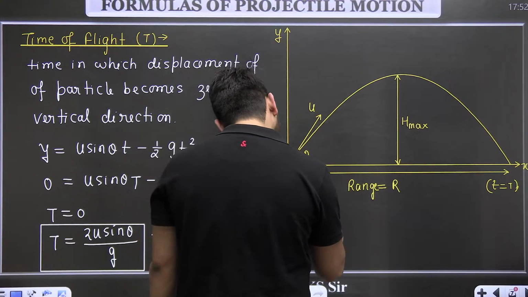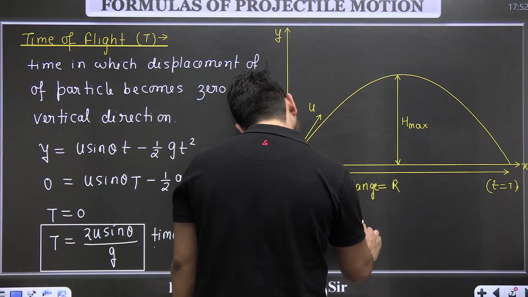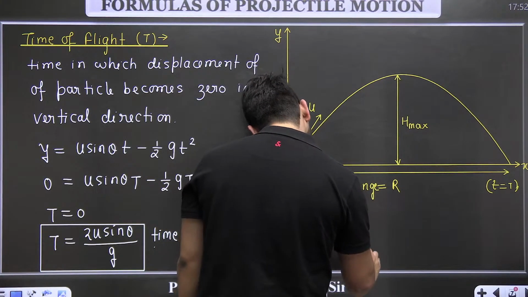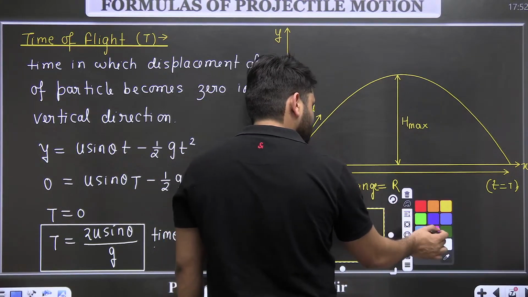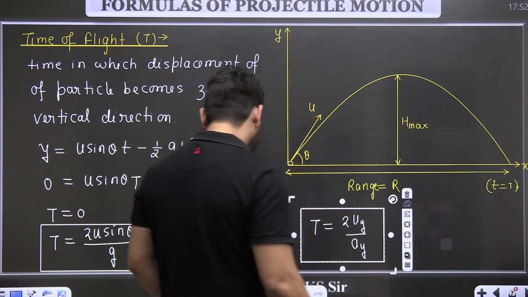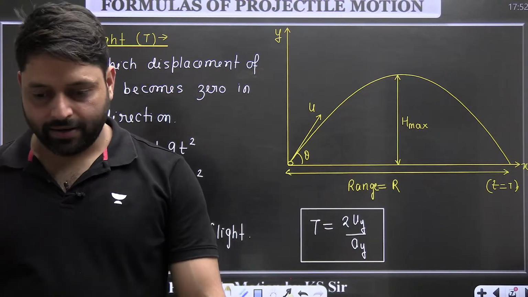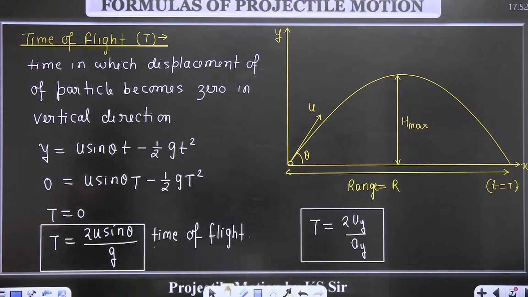So t can be written like t equal to 2uy divided by ay. This is the time of flight of this particle. Is this clear? Time of flight formula is clear. How do I decide the time of flight formula? Like, how could I find the time of flight?